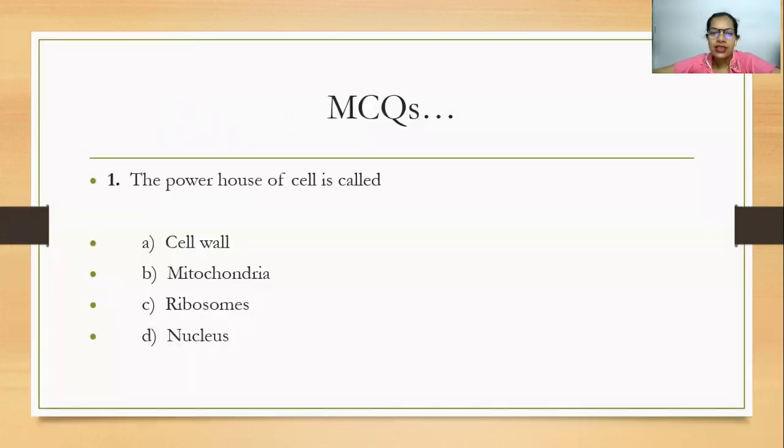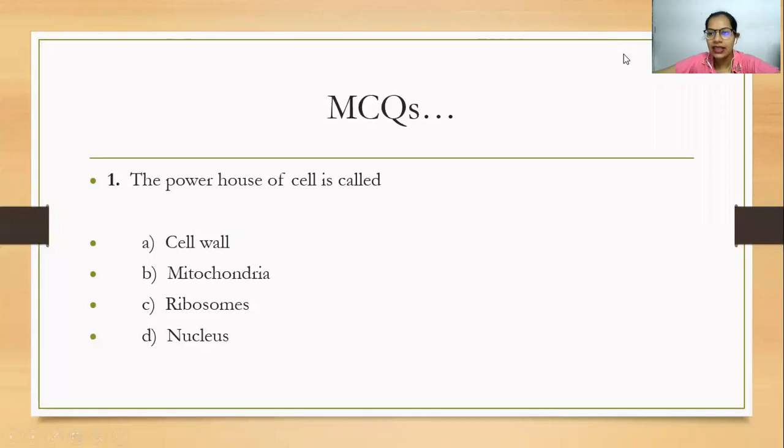So the first question is, the powerhouse of the cell is called dash. Is it the cell wall, mitochondria, ribosomes, or nucleus? We know that the cell wall is present in bacteria and plants. It is the outer covering, right? So it is not that. And if you remember, I have mentioned that mitochondria is responsible for your energy source.